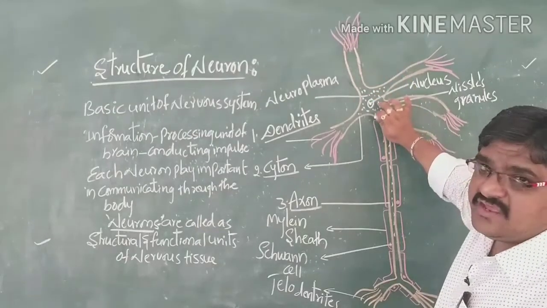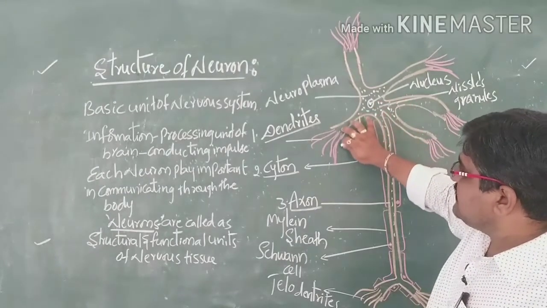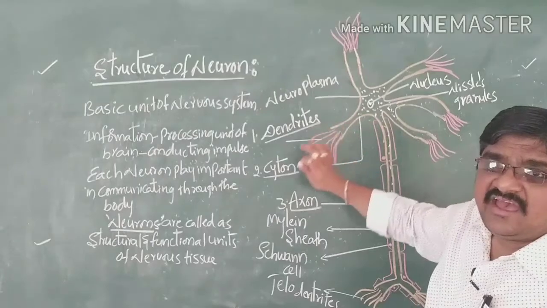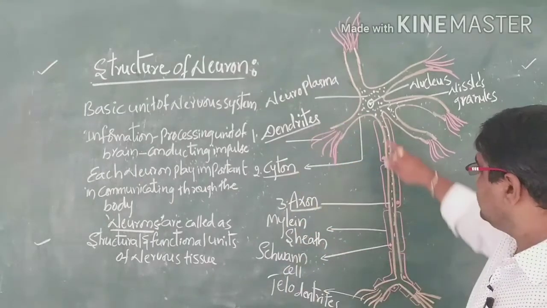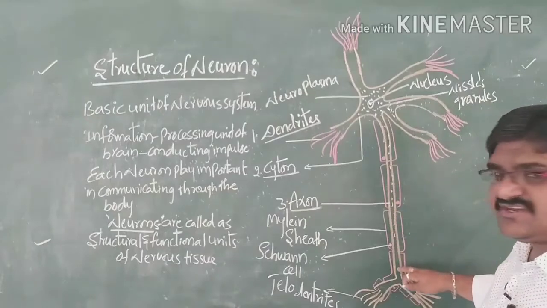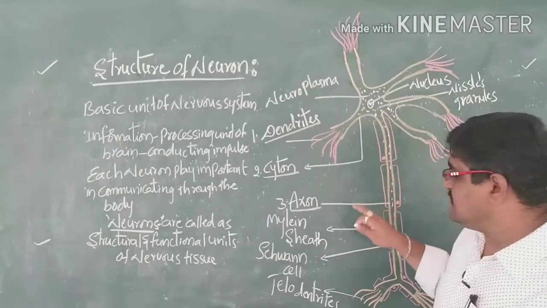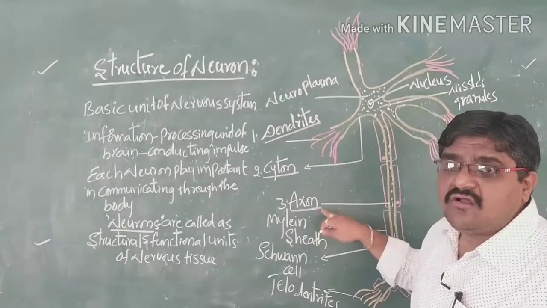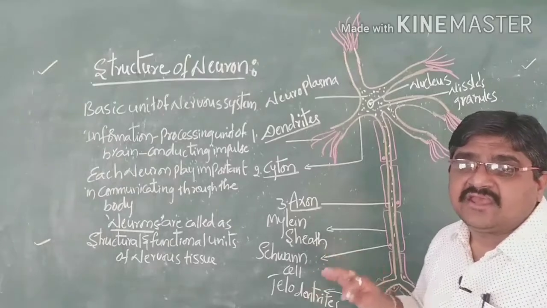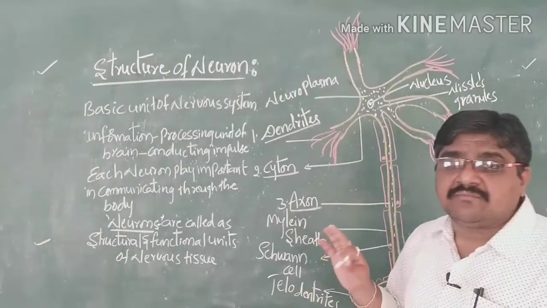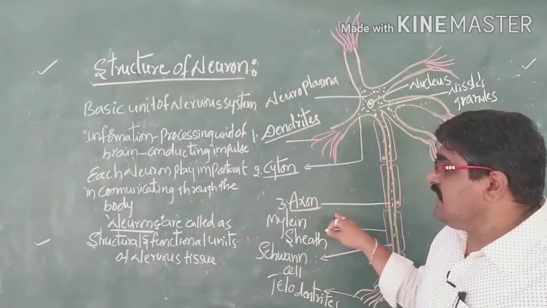In the central part of the neuron is the cyton, from which the dendrites arise. Next, a long cylindrical shaped structure is called the axon. These are the three main parts present in the nervous tissue or the neuron.